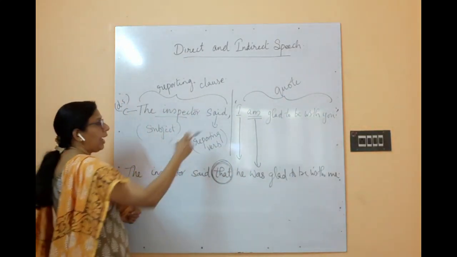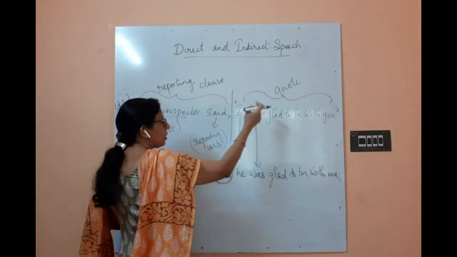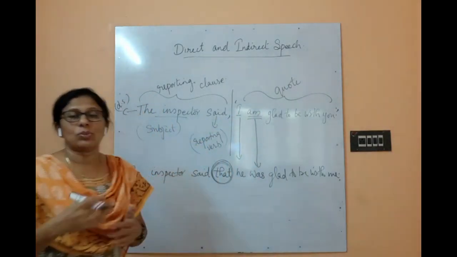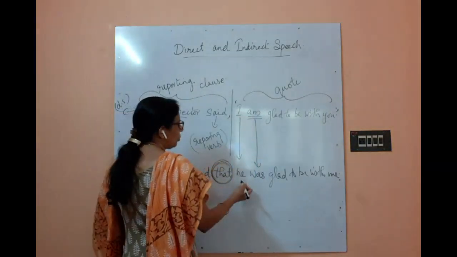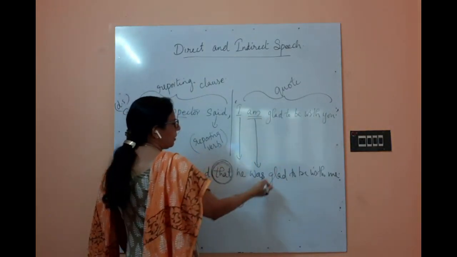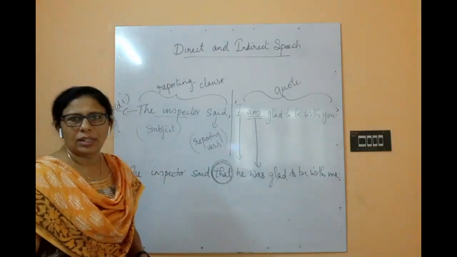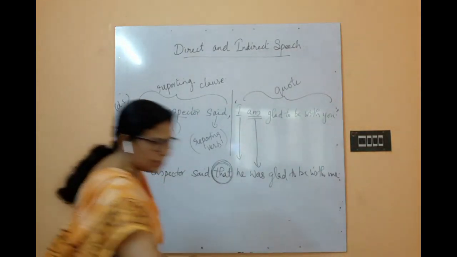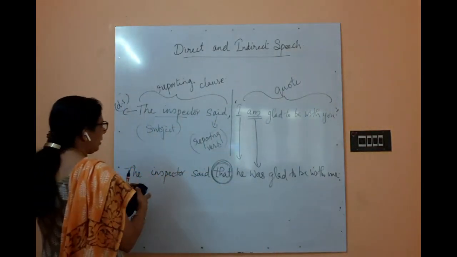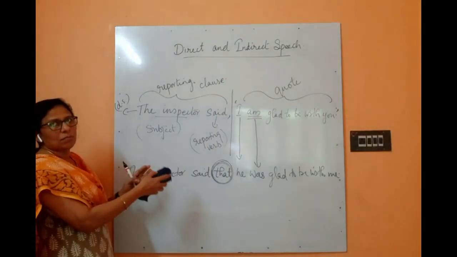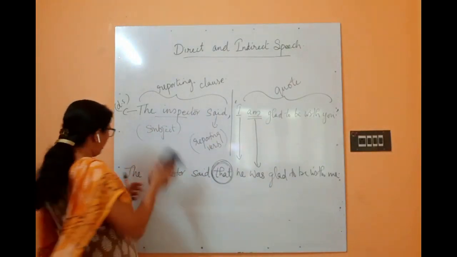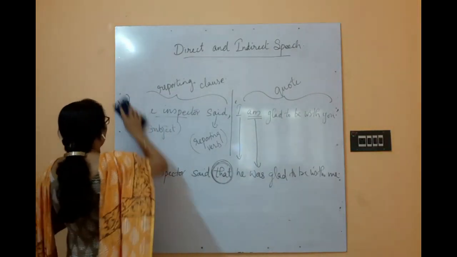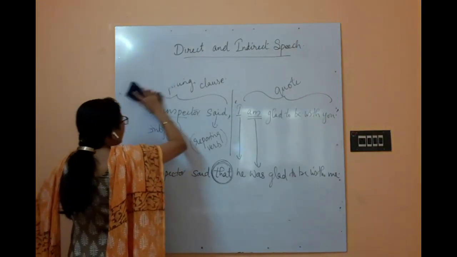Okay, so that is it. And the tenses, how will they change? All the present tenses will change to their respective past forms. So here first person changes to third person and simple present to simple past. This is what happens in this sentence, and I hope that with this, how to convert a normal direct speech to indirect speech is clear. A lot of examples we'll do, don't worry about that, and I'll also tell you the rules.